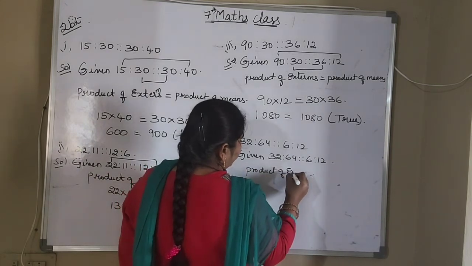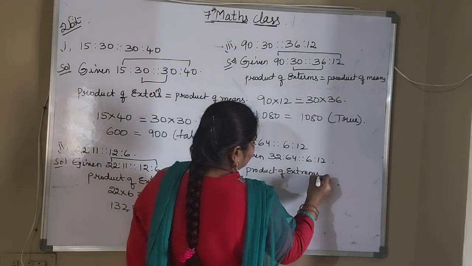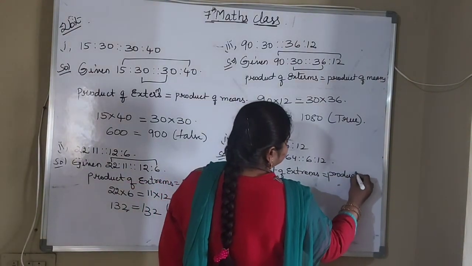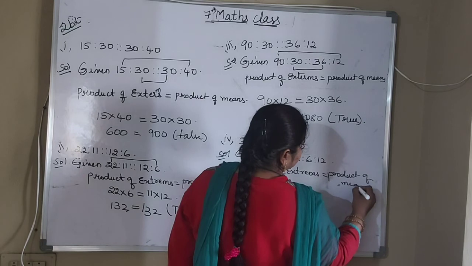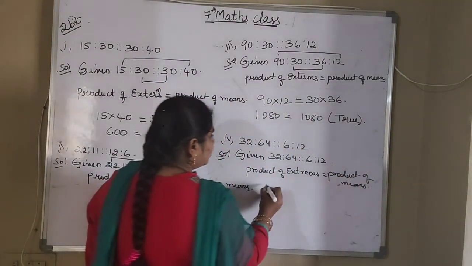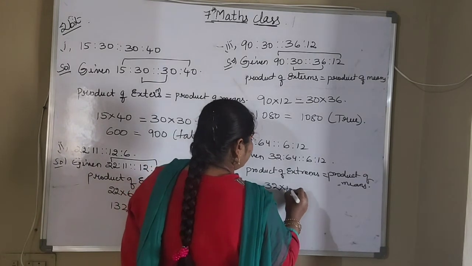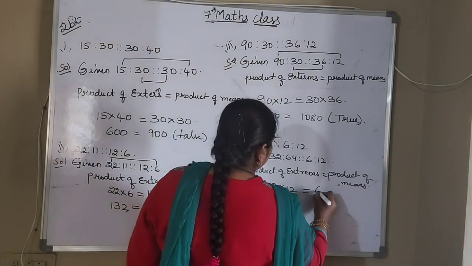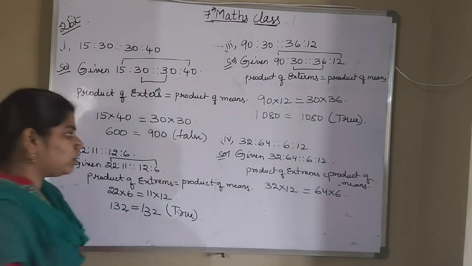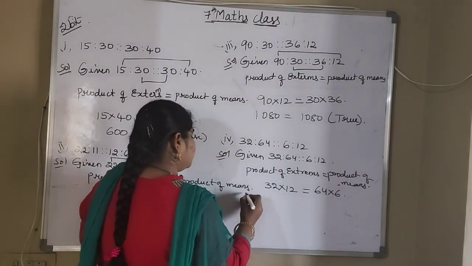Product of extremes is equal to product of means. So what are the product of extremes here? 32 into 12 is equal to 64 into 6. So whether they are equal or not we will find out now.